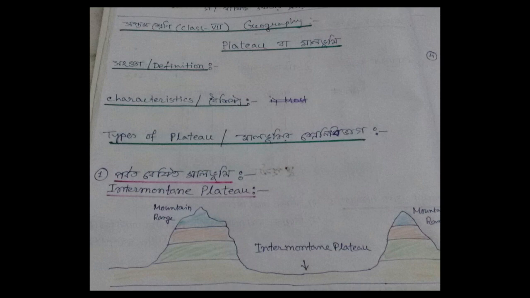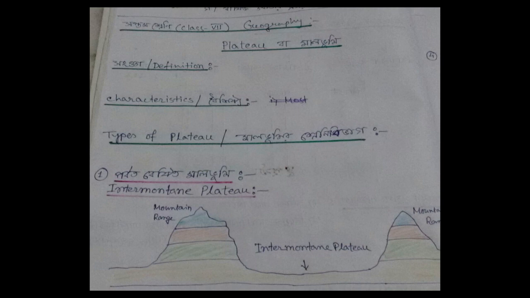Now we discuss the types of plateau. In your textbook there are many types of plateaus. Number 1 is intermontane plateau, and the example of an intermontane plateau is the Tibet Plateau, as it is between the Himalaya and Kunlun ranges. Okay, and the formation of this plateau is due to endogenetic forces.